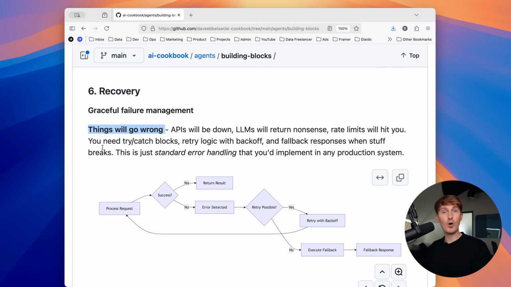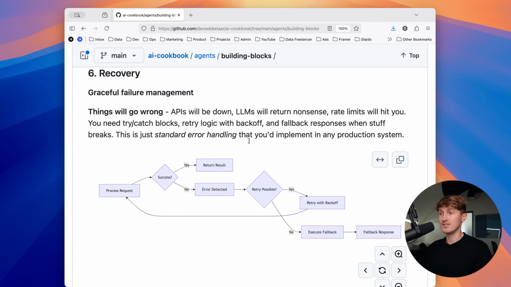So things will go wrong in production. APIs will be down, LLMs will return nonsense, rate limits will hit you, and you need try-catch blocks, retry logic with backoff and fallback responses when stuff breaks. This is building reliable applications 101. This is just standard error handling that you would implement in any production system.